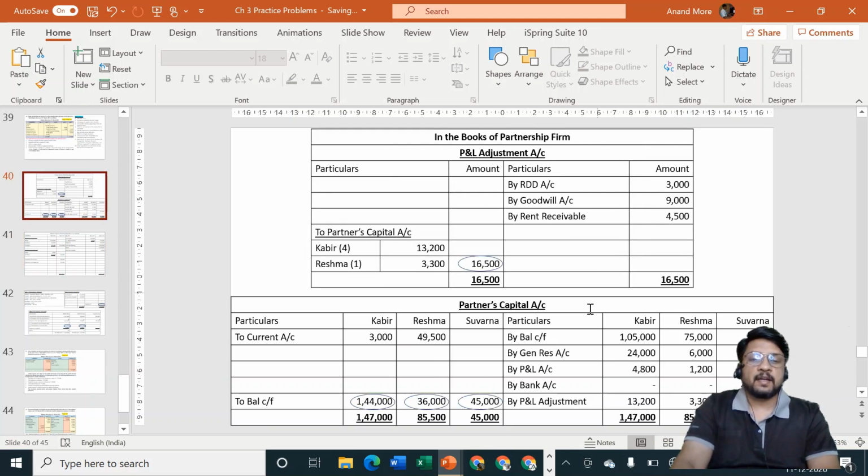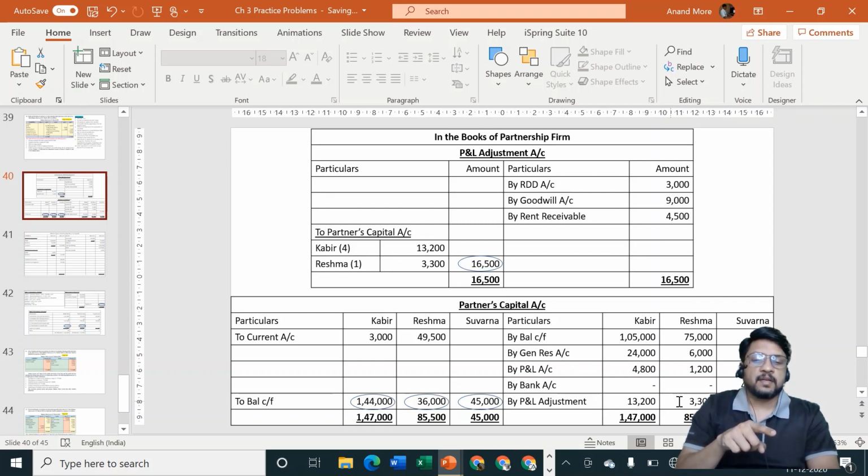If you want, you can directly transfer it to partners capital account credit side, but in that case it will have to be to only Kabir and Reshma in their old ratio. In that case, your revaluation profit will go down because this 9,000 will not be here. So the total will be 3 plus 4, it will be 7,500. So if you are giving the second effect of goodwill directly to partners capital account, then partners capital account total and everything else will remain same, but revaluation account profit will be 7,500.